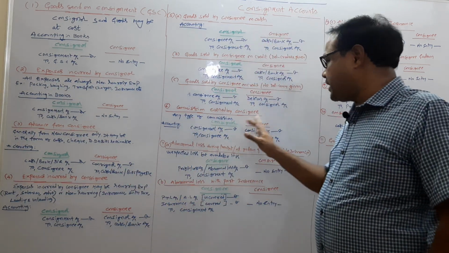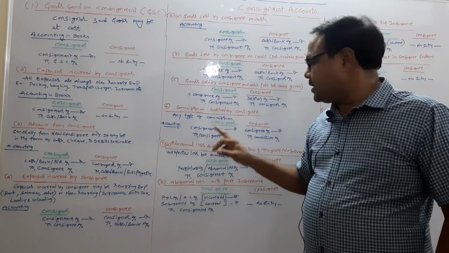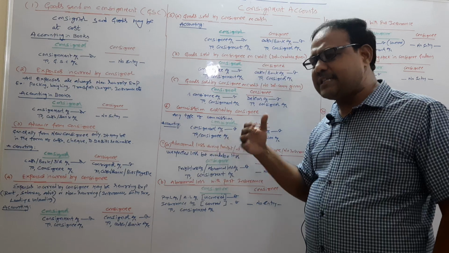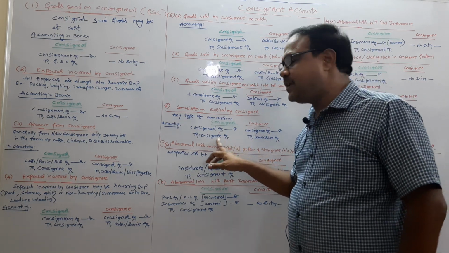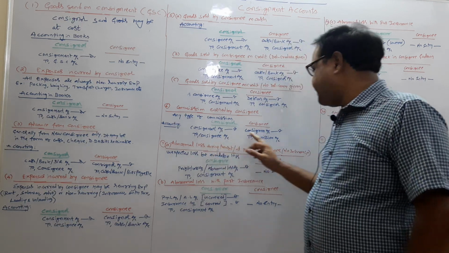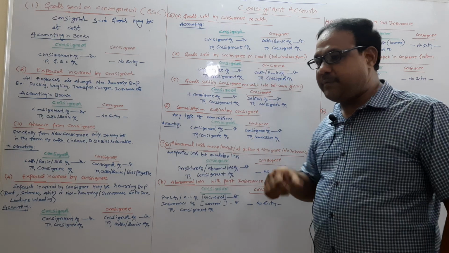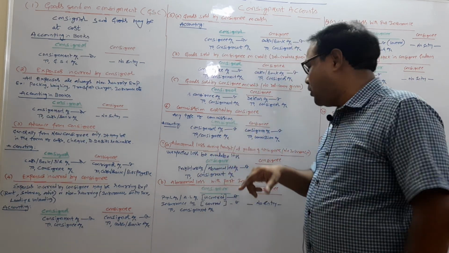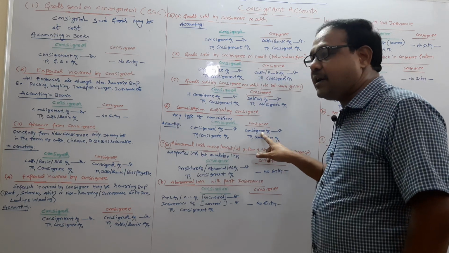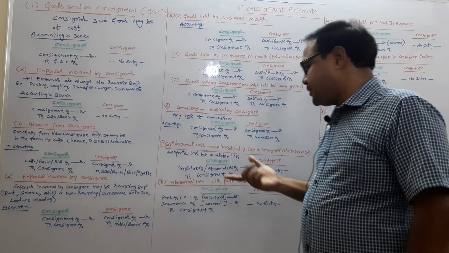Now, in case of that commission, what is the journal entry? Consignment account debtor to consignee. Consignment account is debited because it is an expense. Consignee is to be given the commission, so he is a creditor till the time the amount is paid. That is why it is credited. In the books of the consignee, the entry is that consignor account is debited because consignor is liable for that amount. That is why consignor is a debtor, while commission is an income. That is why it is to be credited.